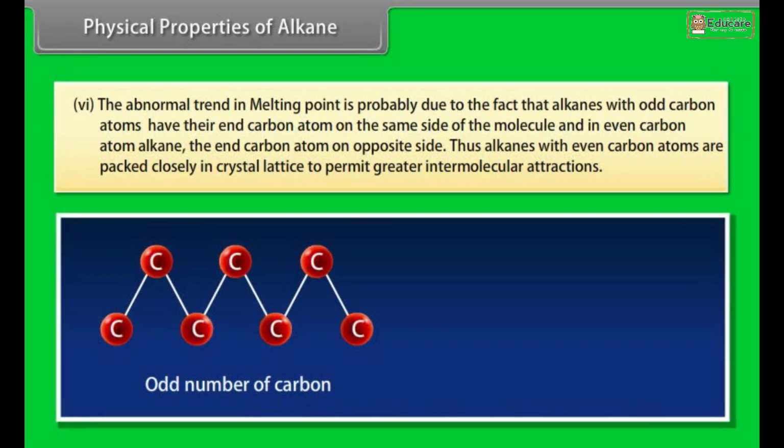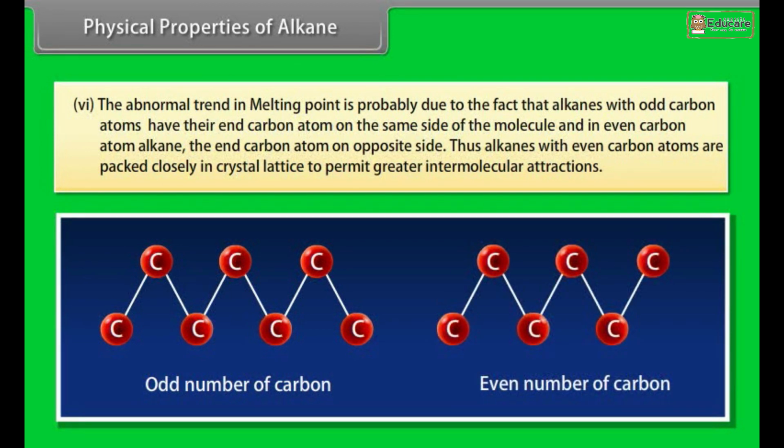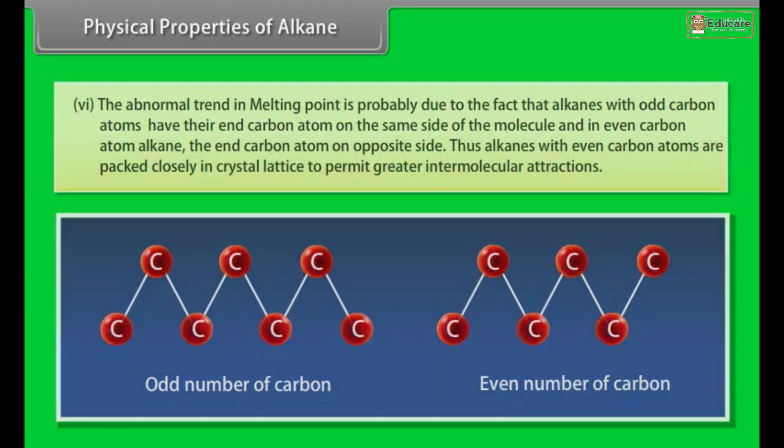The abnormal trend in melting point is probably due to the fact that in alkanes with odd carbon atoms the end carbon atoms are on the same side of the molecule, and in even carbon alkanes the end carbon atoms are on opposite sides. Thus, alkanes with even carbon atoms are packed closely in the crystal lattice to permit greater intermolecular attractions.